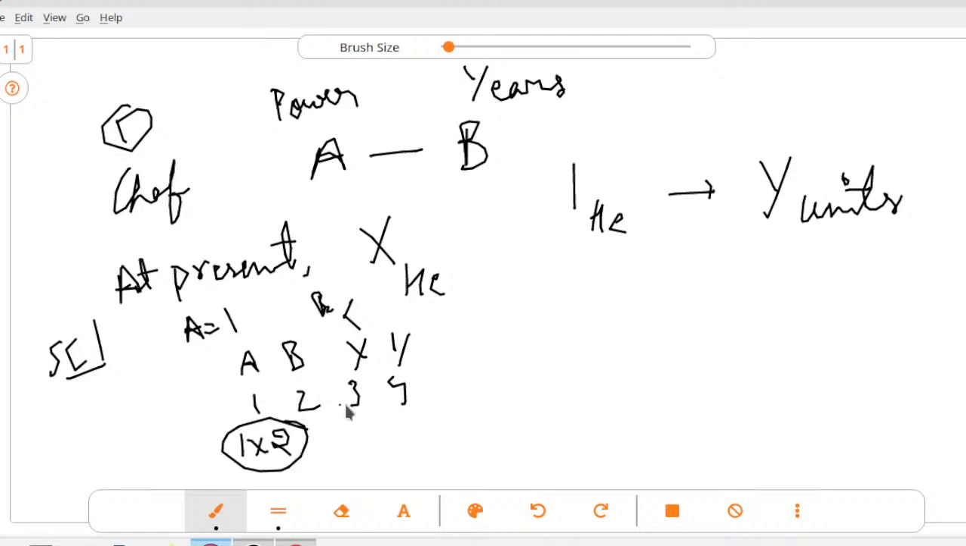At present we have X units of helium, and each unit of helium can produce 4 units of power. It means 3 into 4, that is 12. So the maximum power that we can produce is 12 units, while we have to produce 2 units of power.